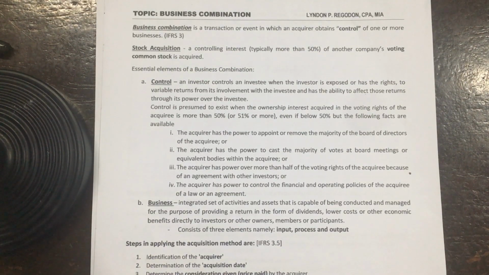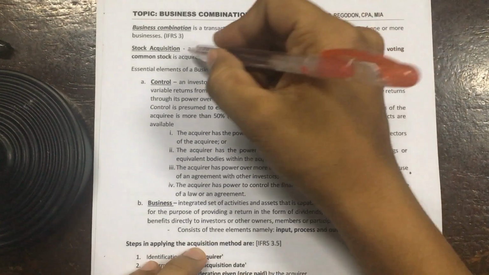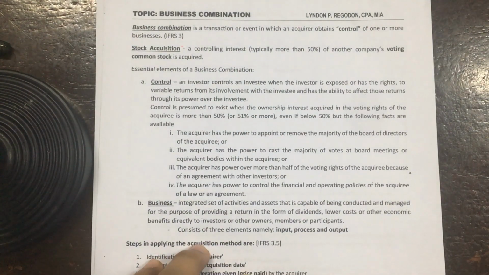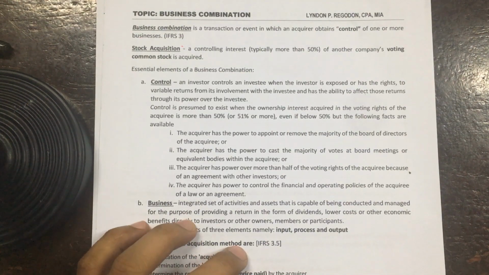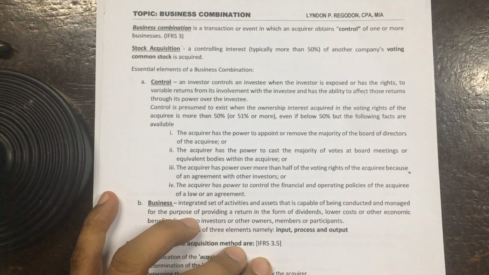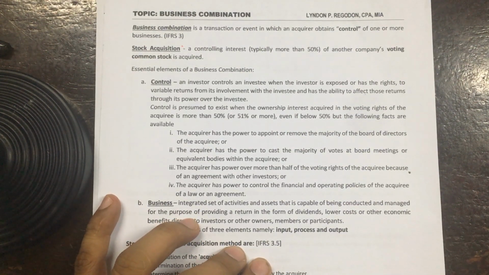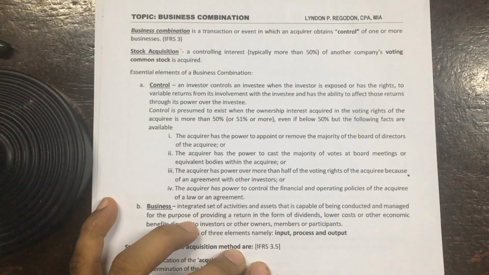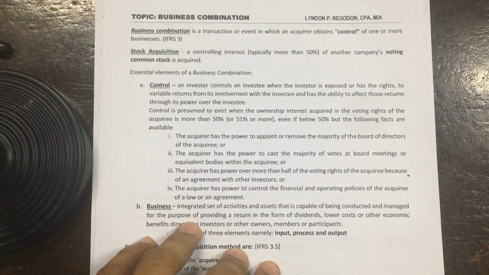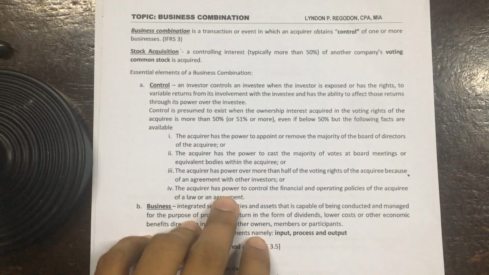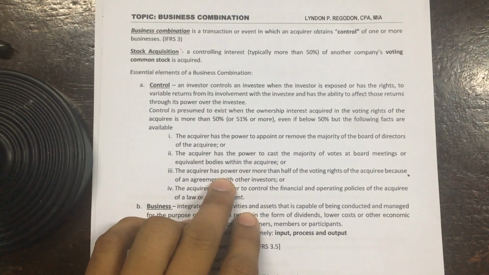In this video, our topic is still business combination, but we will be dealing with the second type, which is the stock acquisition. If you still remember, there are two types of business combination: the net asset acquisition and the stock acquisition. In the previous video, we have already discussed the net asset acquisition. If you haven't watched it yet, I strongly suggest watching it before proceeding to this video.